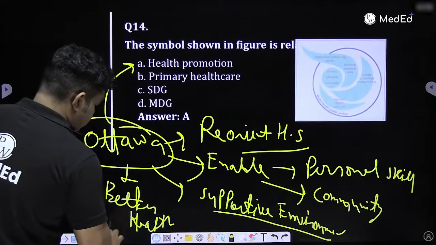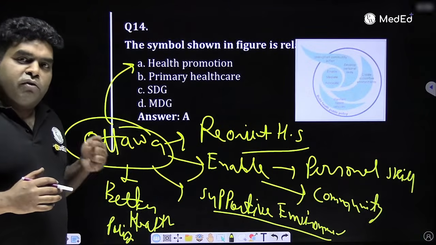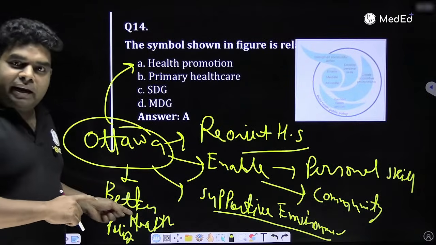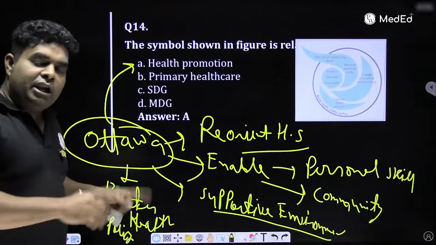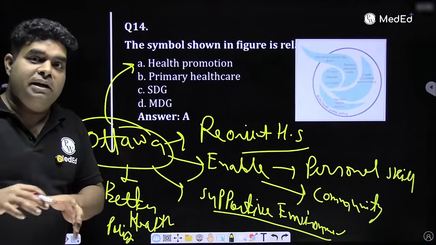So how to remember all these 5 things? Think as a health minister. First, I will increase the budget from 1% of GDP to 5%. So I will better the health policy. Then after bettering health policy, I will stop making all these hospitals in the city, and I will first focus on primary health centers and sub-centers in the village.